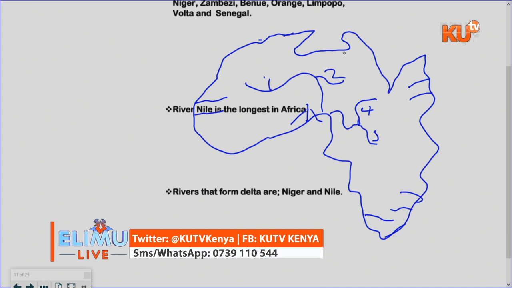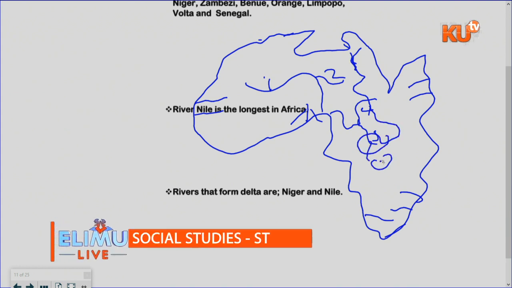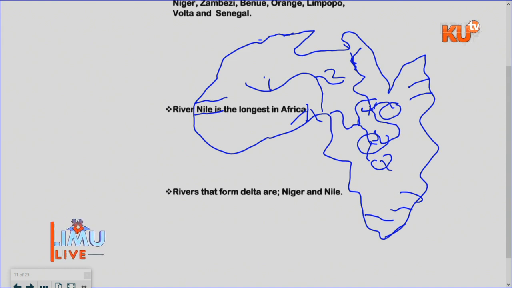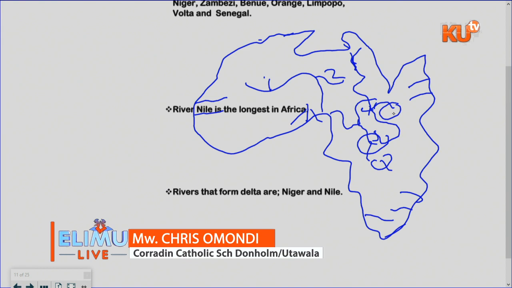So we have River Nile, which originates from this part, between the Red Sea and the Mediterranean. It goes all the way to this part in Lake Victoria. So the part marked Q is Lake Victoria, and then another branch extends into Ethiopia. The main source of River Nile is Lake Victoria. Then we have also Lake Tana. The tributaries are the White Nile, the Blue Nile, and we have also the Atbara. So those are the tributaries of the River Nile.